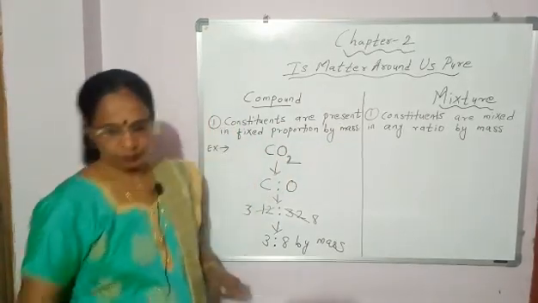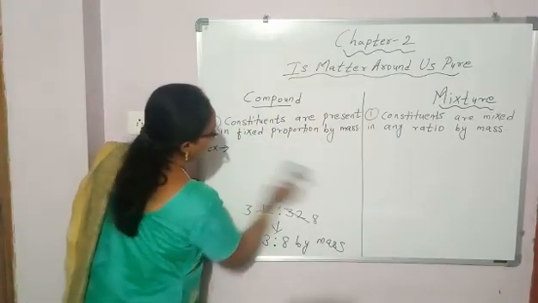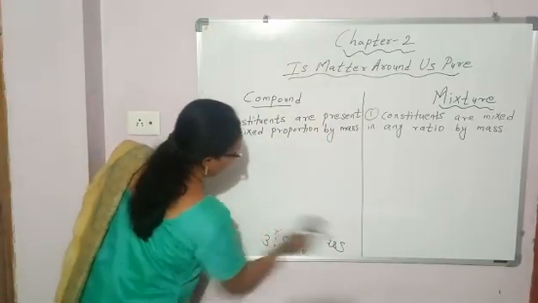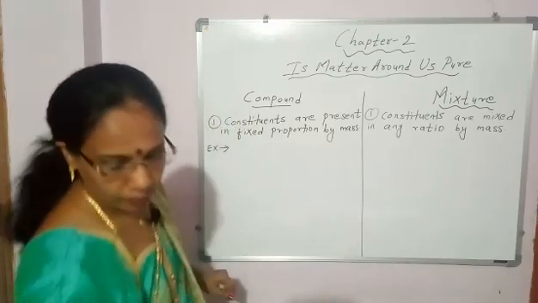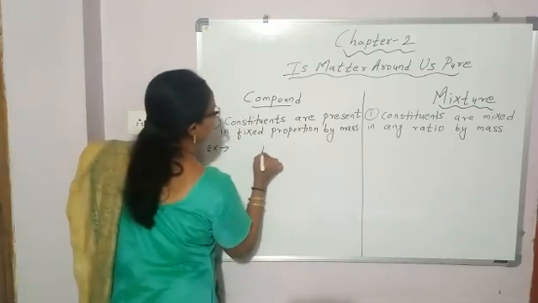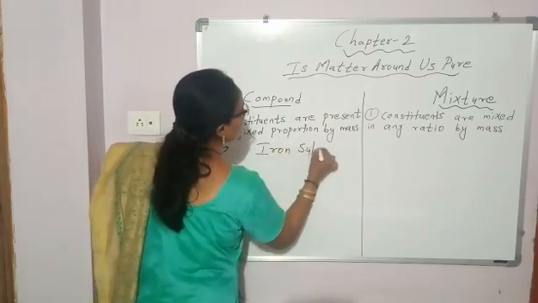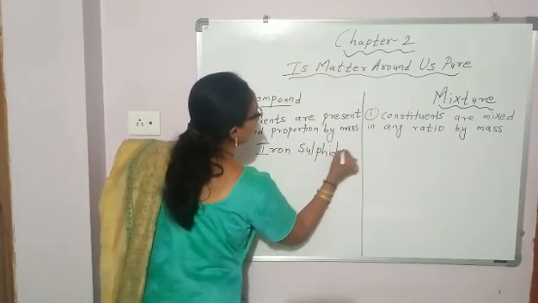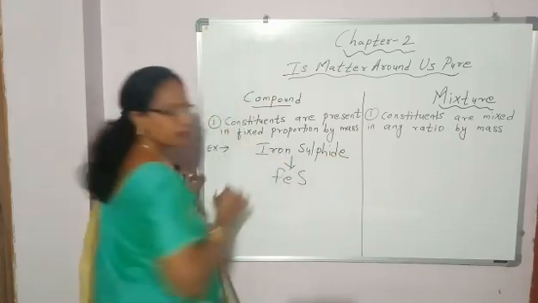Okay. One more example I will take. Iron sulfide. What is the formula? FeS.